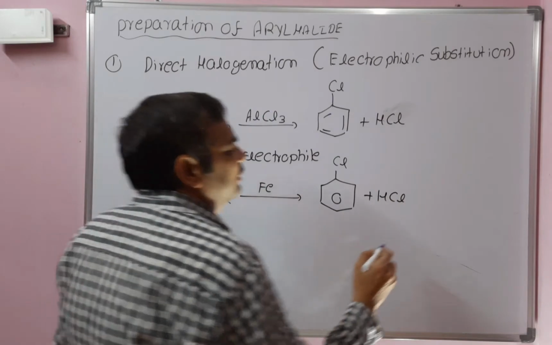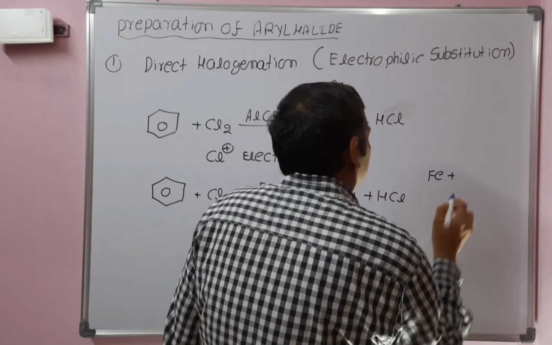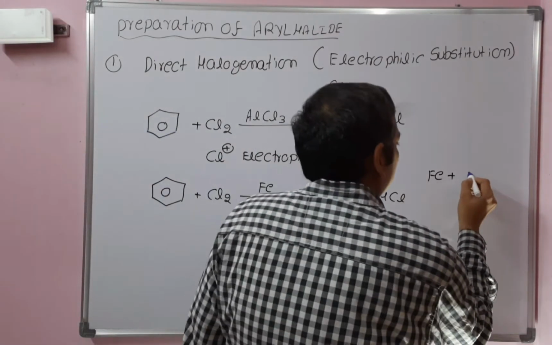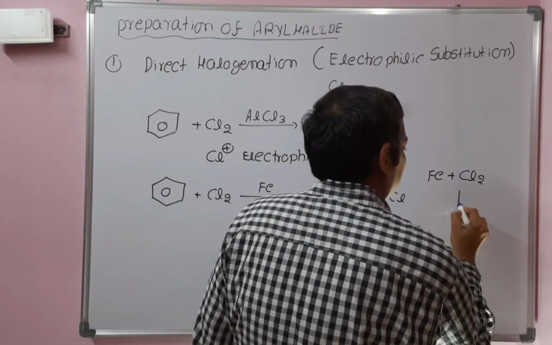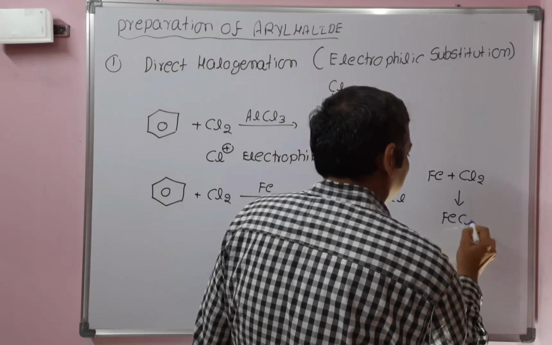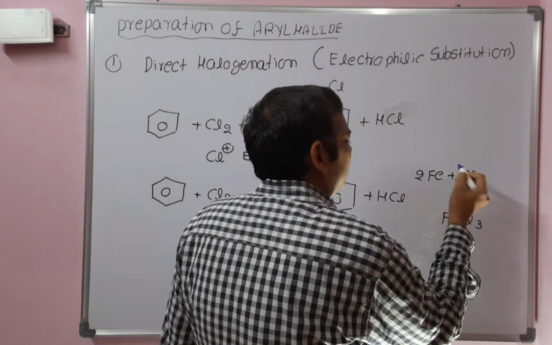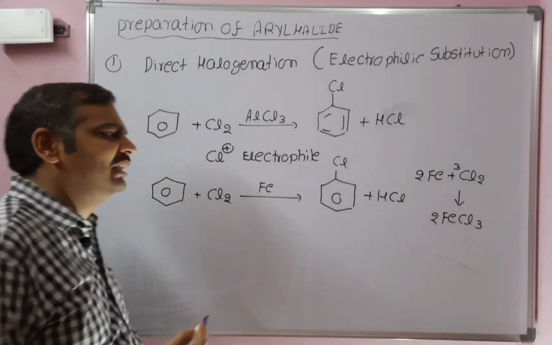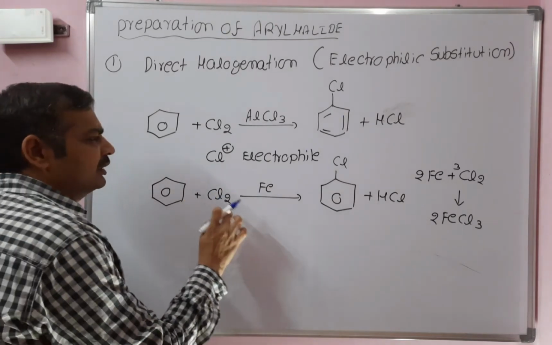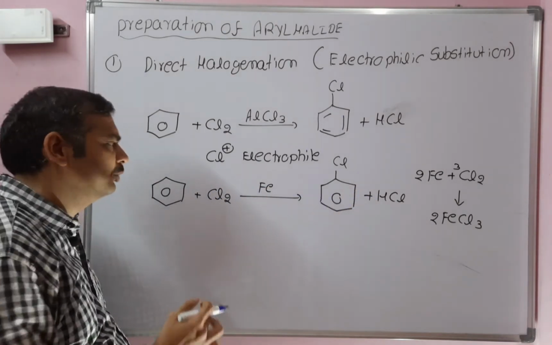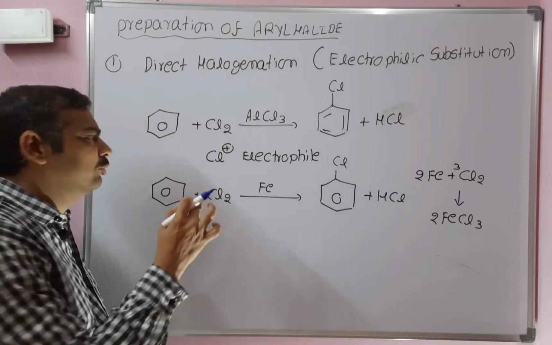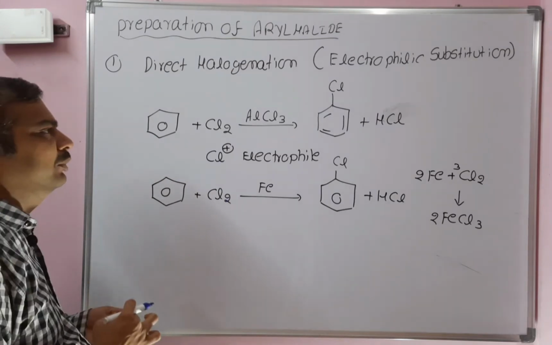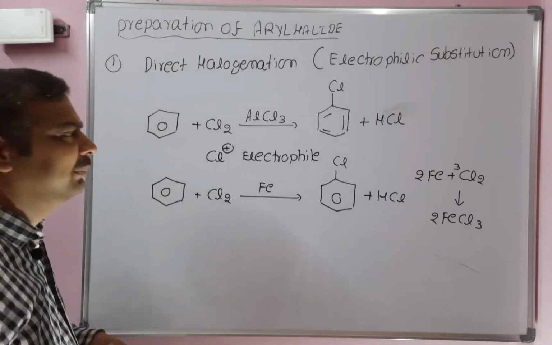Here, a Lewis acid is required, but we have not taken a Lewis acid. What is happening in this reaction is that first iron reacts with chlorine to give the Lewis acid FeCl3: 2 moles of iron and 3 moles of chlorine give 2 moles of FeCl3, which acts as a Lewis acid. Chlorine first forms a complex with FeCl3 to give Cl plus. The chloronium ion is the electrophile that will attack the benzene. In the final step, FeCl4 minus will abstract a proton. Regarding the mechanism, you can check my previous videos.